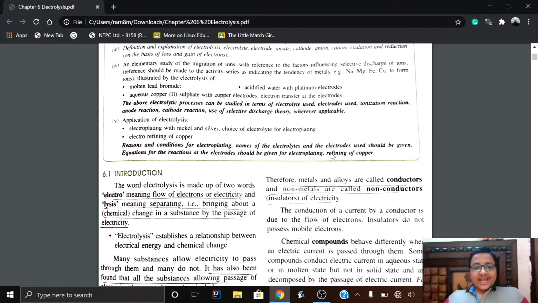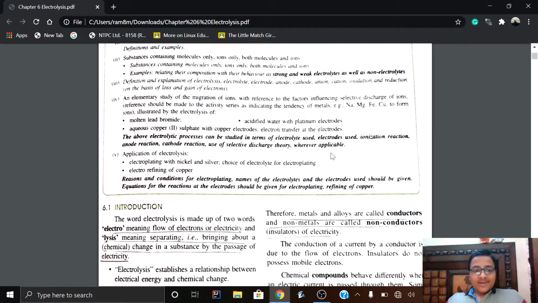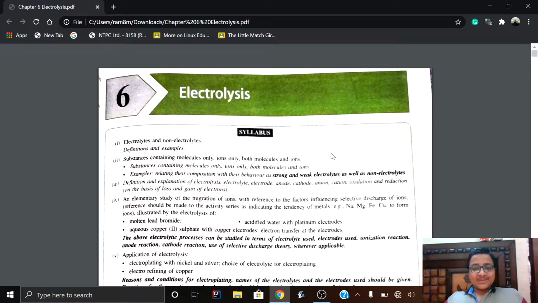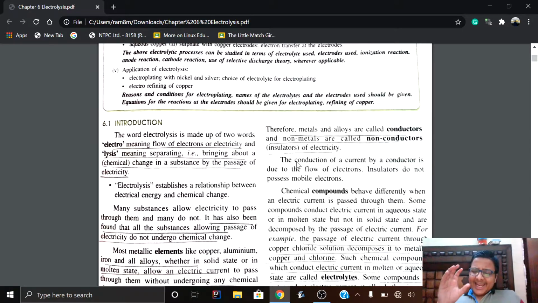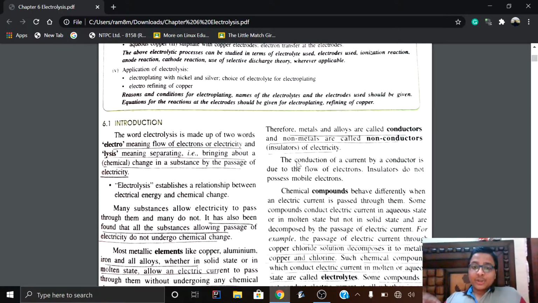So, now before I start, I want to concentrate on this word, electrolysis. The word electrolysis is made up of two words: electro, meaning the flow of electrons or electricity, and lysis, meaning separating. Electrolysis refers to the process of decomposition of a substance by the passage of electric current in the case of polar covalent compounds and electrovalent compounds, that is, in the aqueous or the molten state.